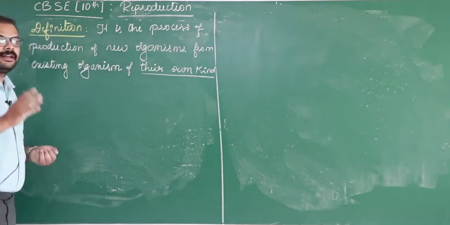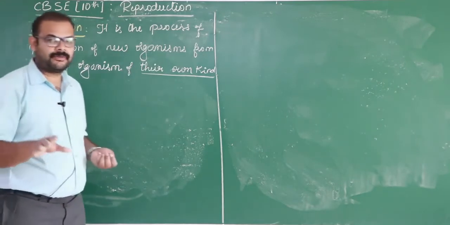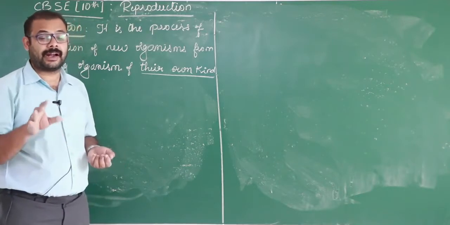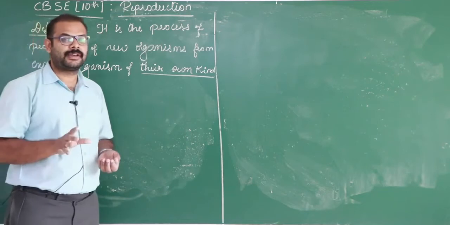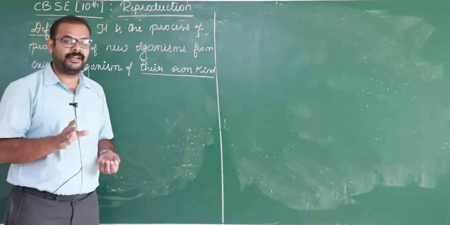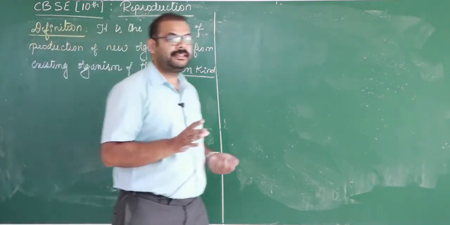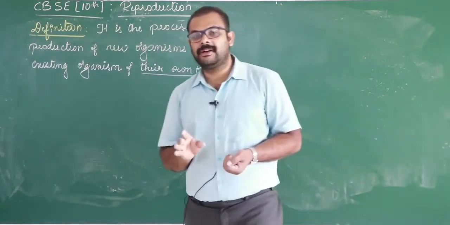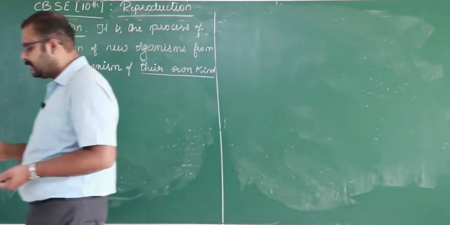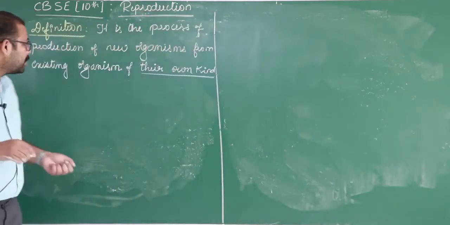As I said, there are different types of organisms, and they have adapted different modes of reproduction. Reproduction is broadly classified into two types: asexual reproduction and sexual reproduction. Let's see the types of reproduction.